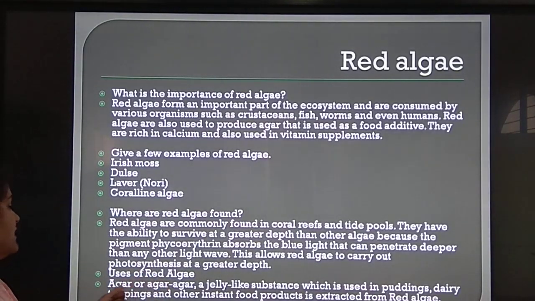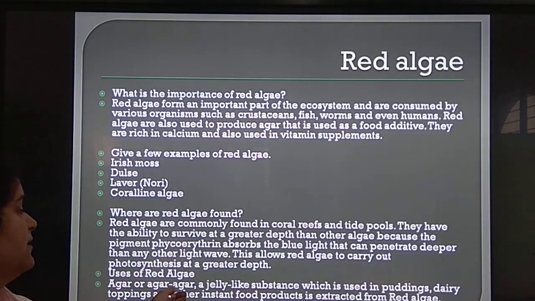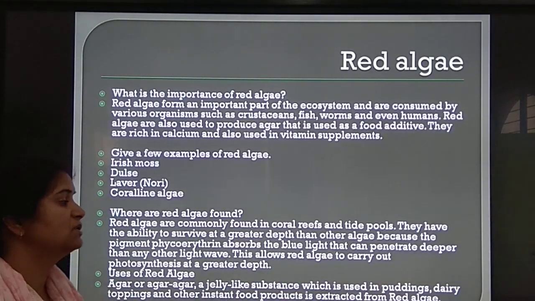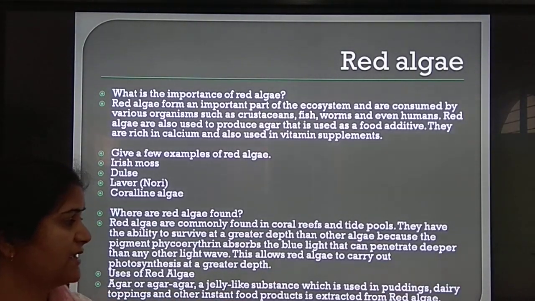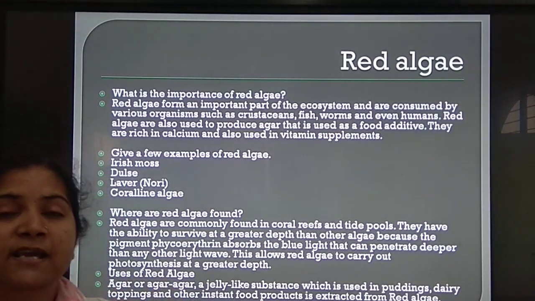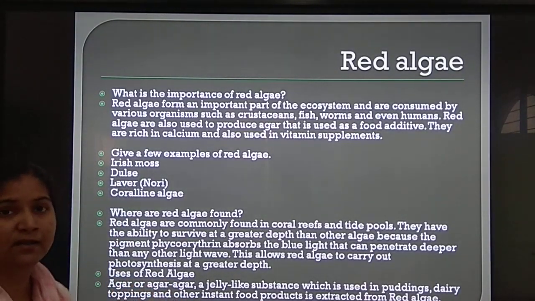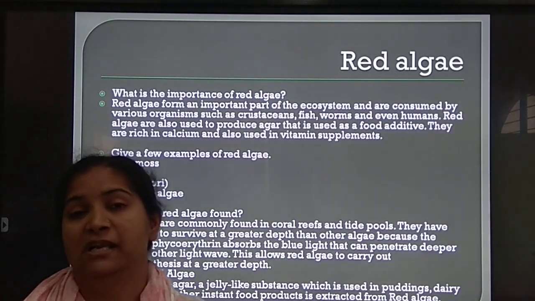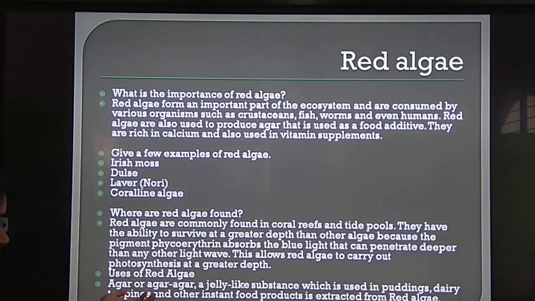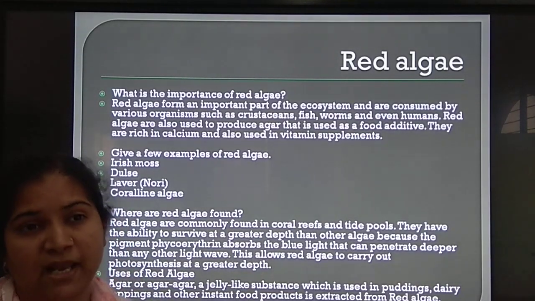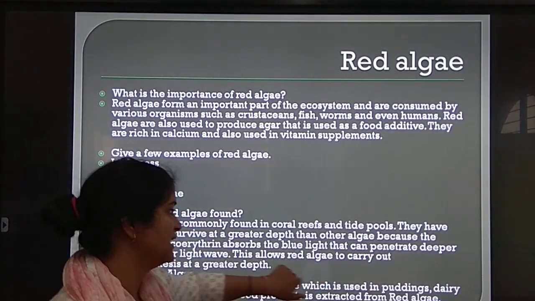Uses of red algae: agar is a gel-like substance which is used in pudding, dairy toppings, and other instant food products, extracted from red algae. So red algae produces a product called agar. It is an inert semi-solid jelly-like material. It has gelling ability, so it is used in pudding and dairy products for gelling things, jams and jellies.